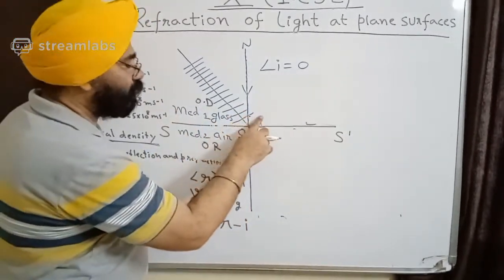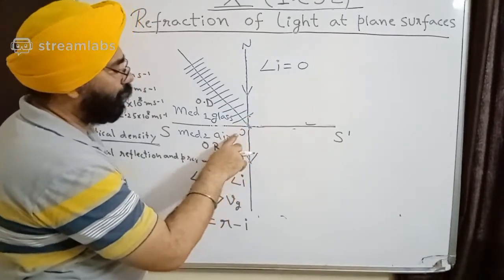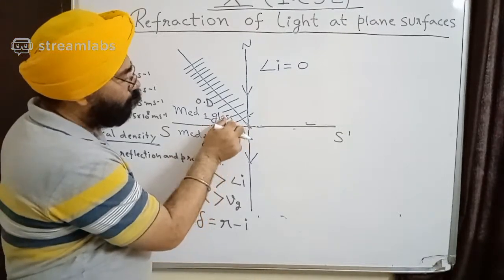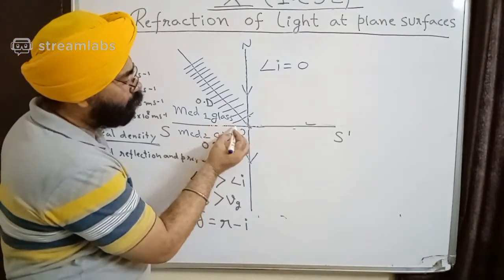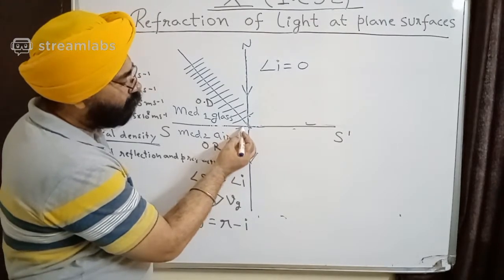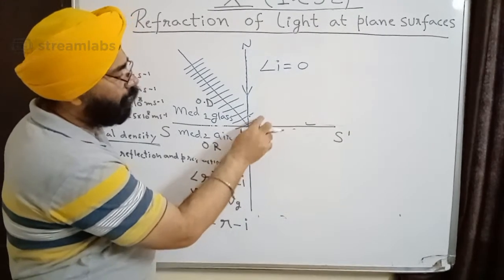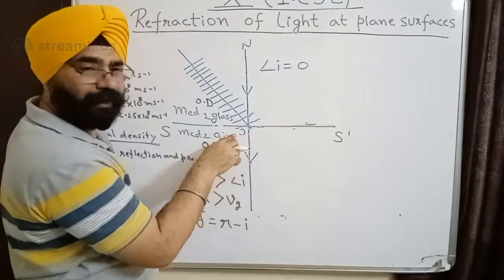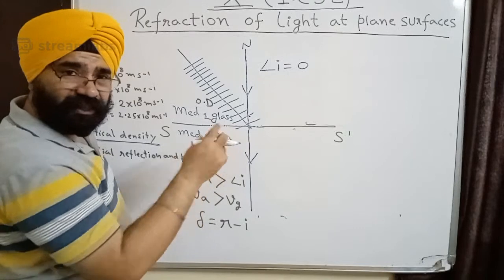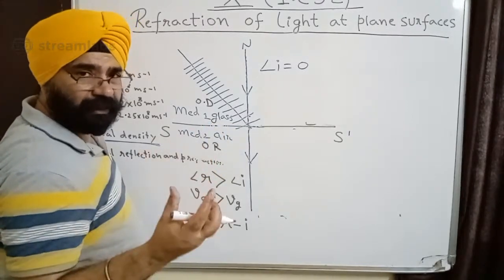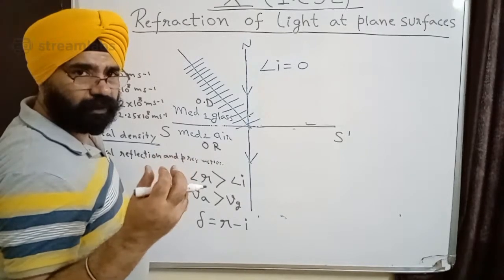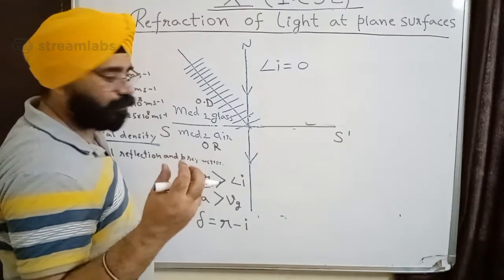Now at this place where the light is going to strike, this was the width. This was the amplitude. So now I can see that this wave is half in medium 1, half in medium 2. Now in medium 2, its speed is decreasing, but its frequency is not decreasing, which means its wavelength decreases.